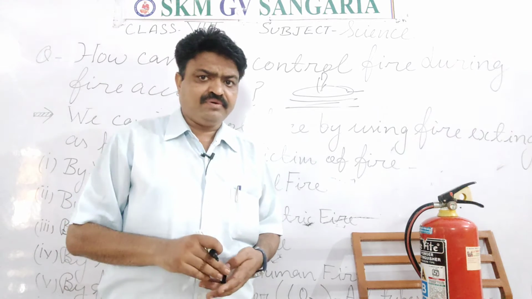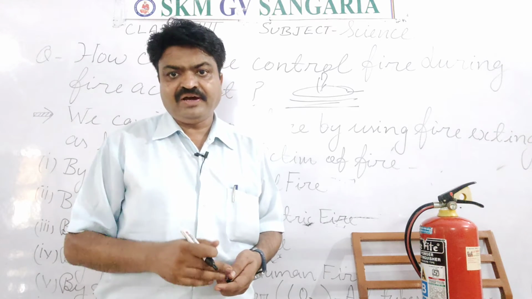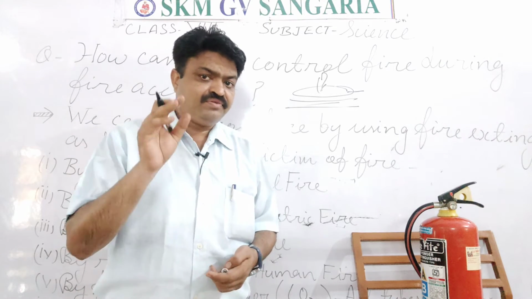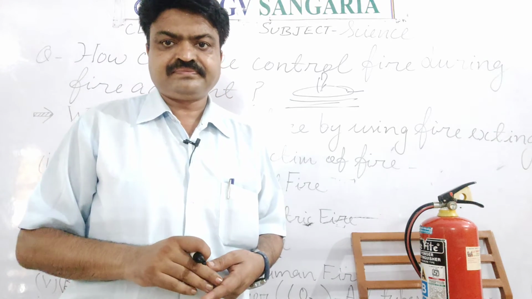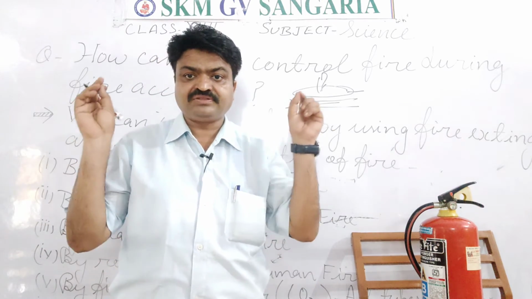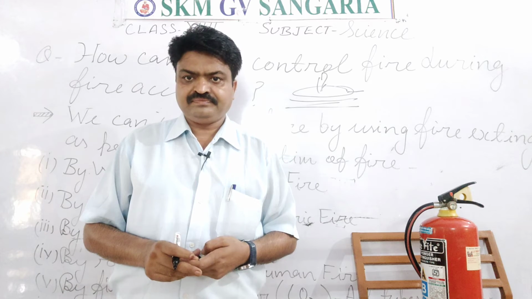So at the time of electric fire or oil fire, what should we do? We should use sand or soil. We should throw the sand and soil on that fire.